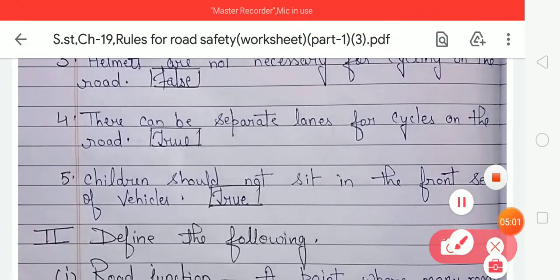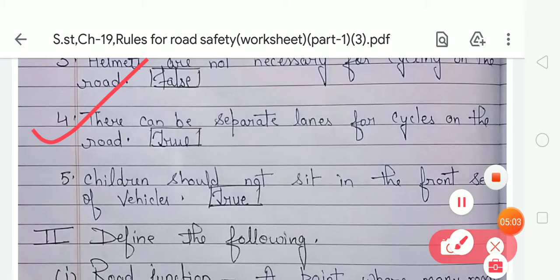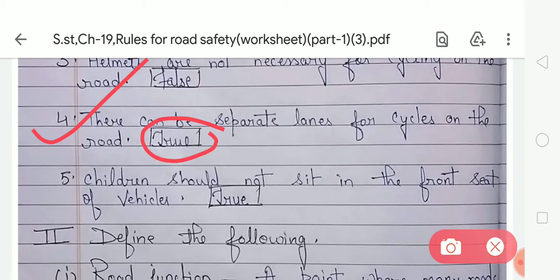There can be a separate lane for cycling on the road. So students, is this statement right or wrong? This statement is right, because on many busy roads there are usually separate lanes for cycles, and we should always cycle in the cycling lane. This will prevent accidents. So your fourth statement is right and your answer will be true, and you have to write true in this given box. Now look at the fifth number.